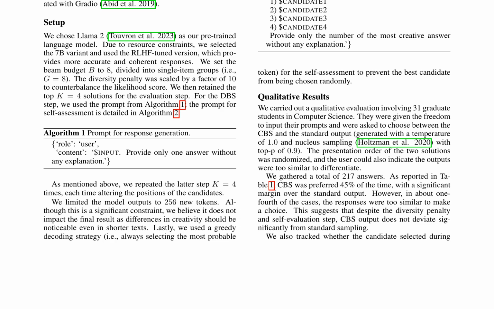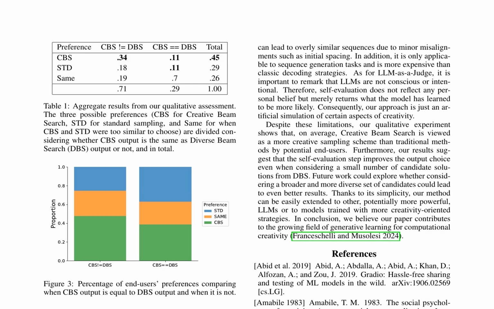Notably, the candidate selected during the self-assessment step provides insights into the model's ability to evaluate its own creativity. While CBS demonstrates improved creativity, the results also highlight the limitations of the approach, indicating that further refinement is necessary to achieve more distinct outputs. The authors present a qualitative assessment of their creative beam search (CBS) approach, benchmarking it against standard sampling methods and diverse beam search (DBS).